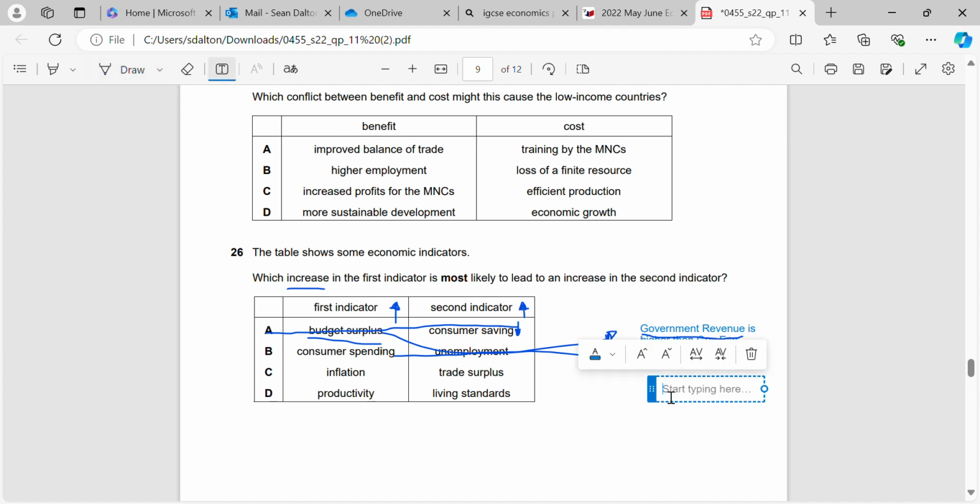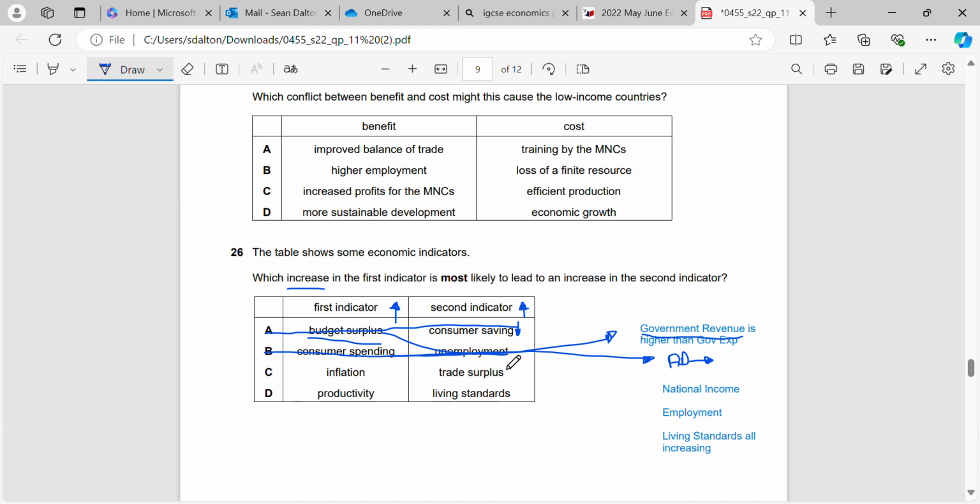We know that it results in, generally, national income, employment, and living standards all increasing. Okay, so unemployment is not likely to increase. Unemployment is likely to be lower because employment is likely to go up as we're shifting AD to the right through an increase in consumer expenditure.